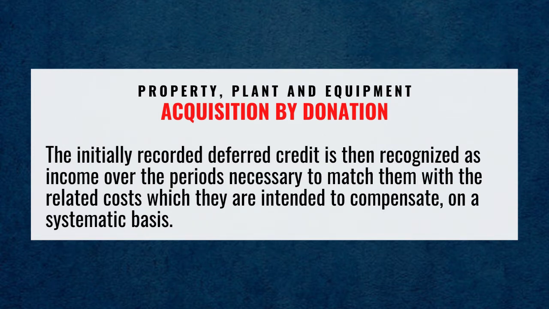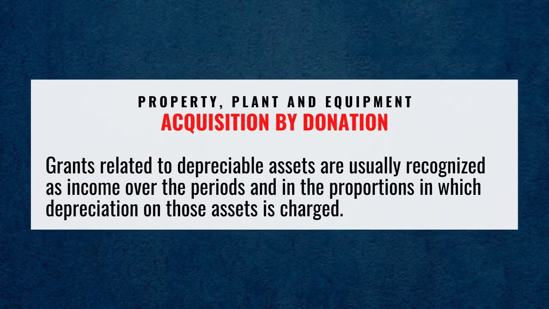The initially recorded deferred credit is then recognized as income over the periods necessary to match them with the related cost which they are intended to compensate on a systematic basis. Grants related to depreciable assets are usually recognized as income over the periods and in the proportions in which depreciation on those assets is charged.